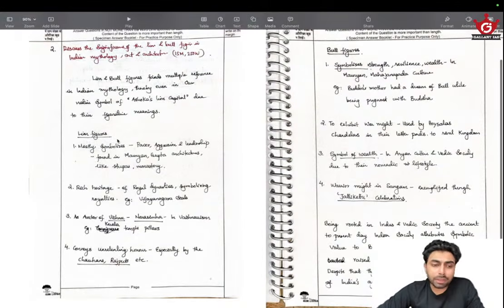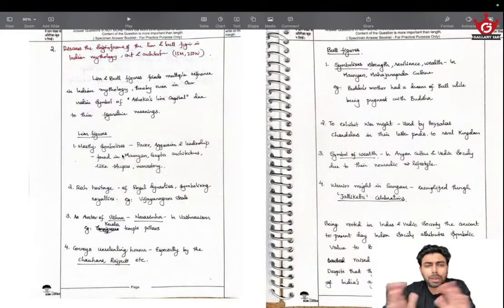Then lion figures. The significance of it is being asked, like significance of lion figures. So I have split into lion figures and bull figures and tried to mention it under the headers of mythology, art and architecture. In mythology, they symbolize aggression, leadership, found in Mauryan Gupta architectures like stupas and monasteries. Of course, they are powerful kingdoms, and their sigils will be different, but they will be using some form of lion references to express their aggression and power.